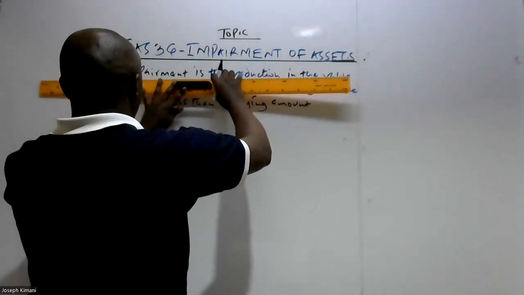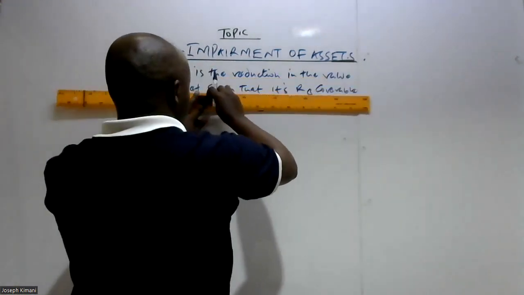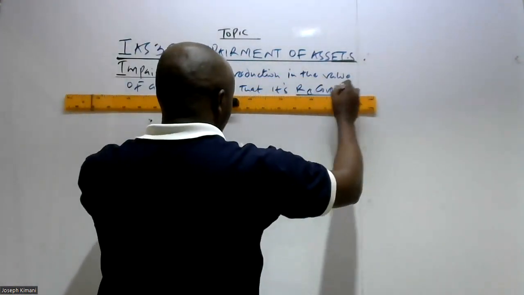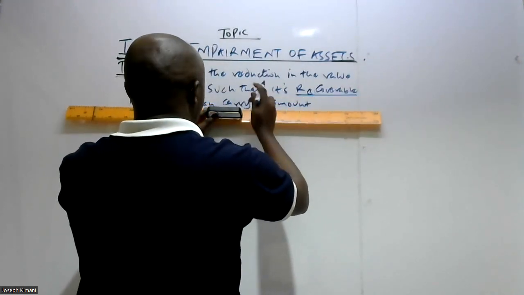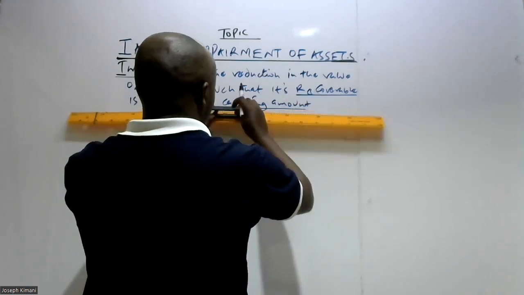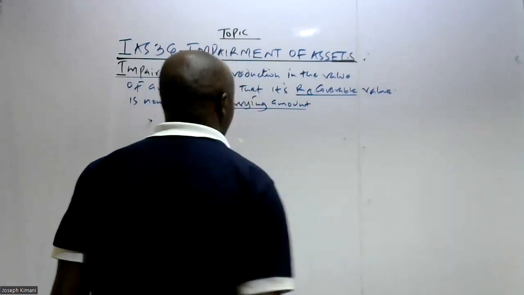So here we have some important terms which you need to understand. One of the terms is the recoverable amount, and the other one is the carrying amount.